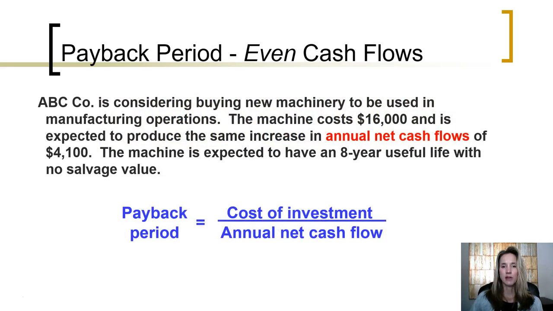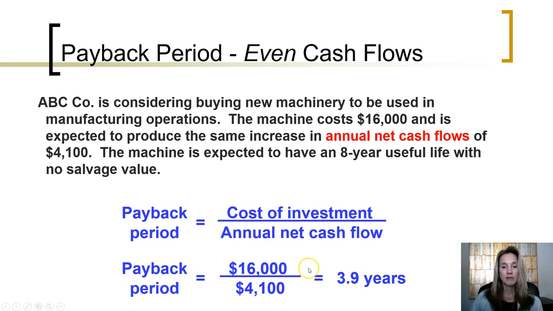ABC is considering buying new machinery. It will be used in its manufacturing operations. The machinery costs $16,000 and is expected to produce the same increase in annual net cash flows of $4,100 per year. The machine is expected to have an 8-year useful life, and no salvage value is expected at the end of the life of the machine. So recall, the formula is to take the cost of the investment and divide by the annual net cash flow.